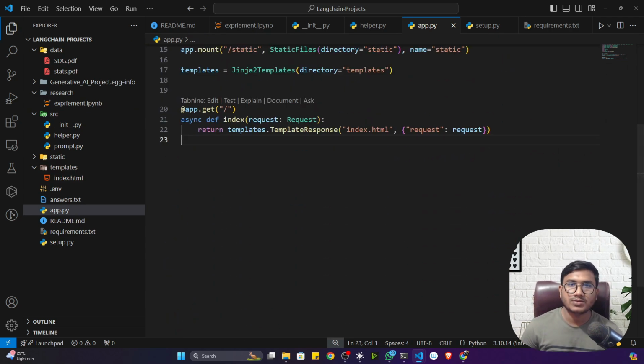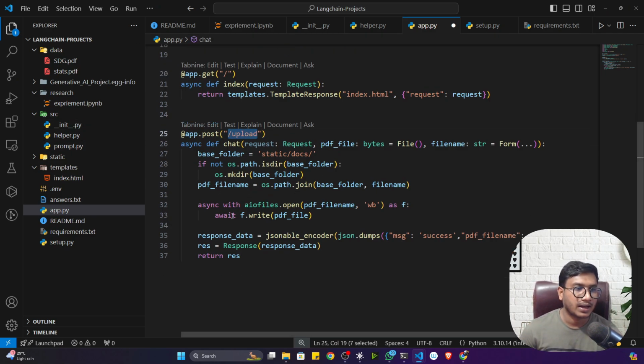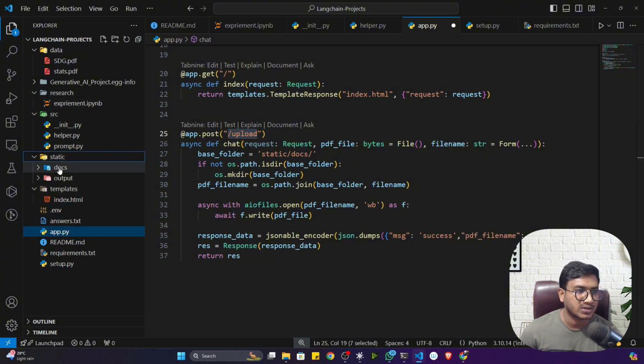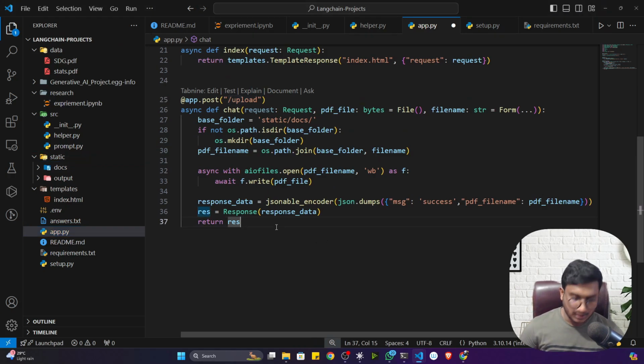So here, first of all, the user will upload one PDF. For this, I have written a function with the help of FastAPI. So this is the function. There is a route called upload. The user will upload a file, and this file will be saved inside my static documents folder. Now there is another function I will create called getCSV. That means the complete results.